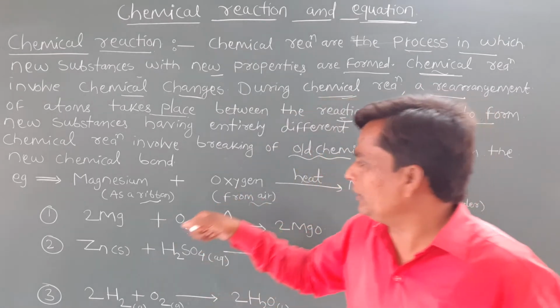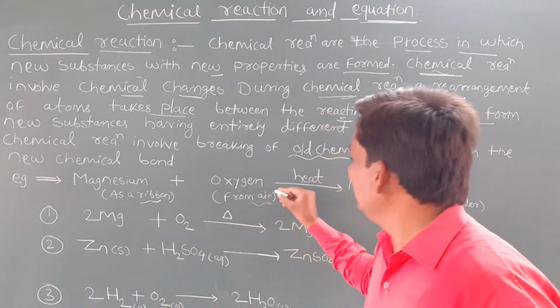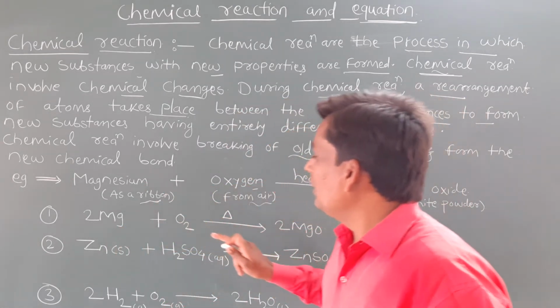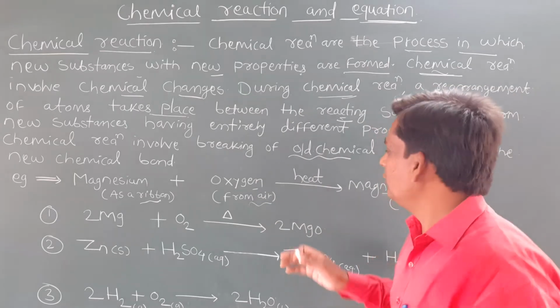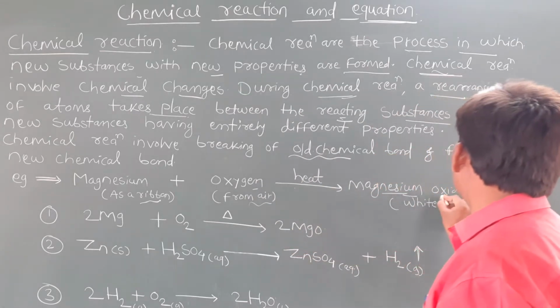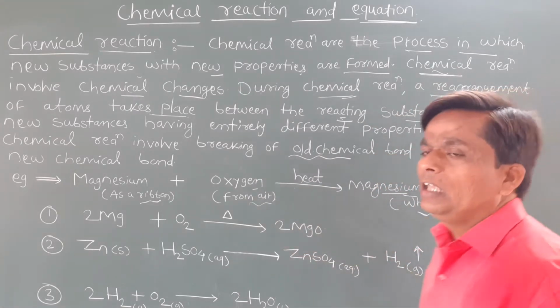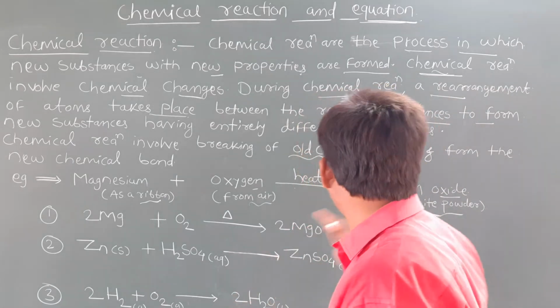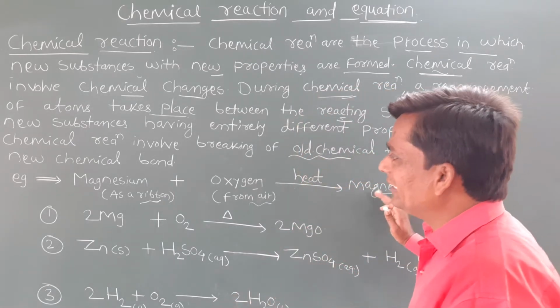So when we keep it on the burner, what happens generally? The magnesium and oxygen will combine. So after heating, it forms magnesium oxide. That means a white powder will form. So that indicates the reaction is complete.